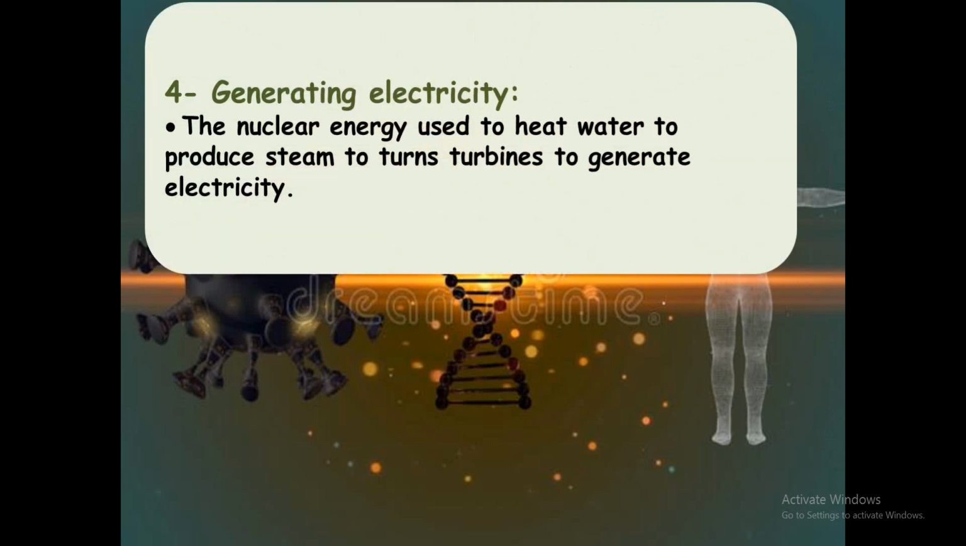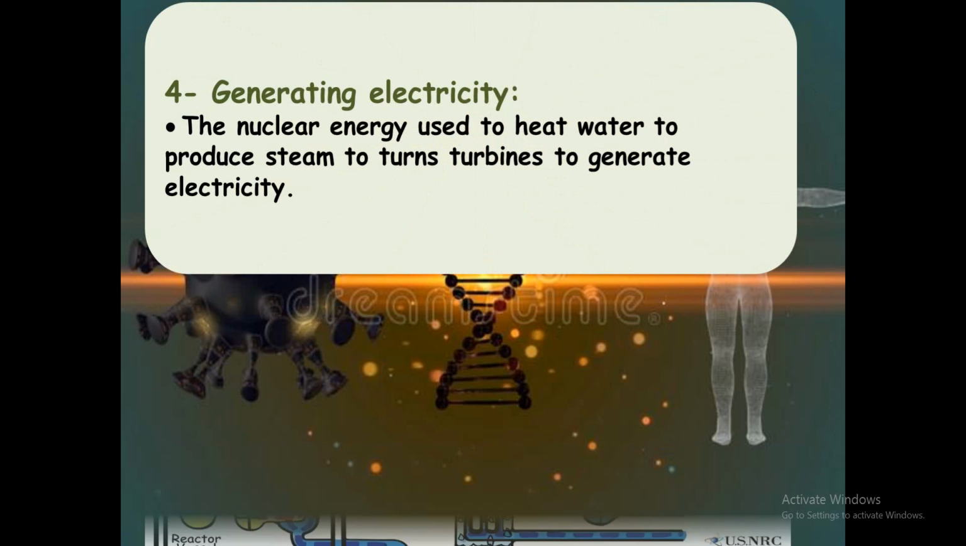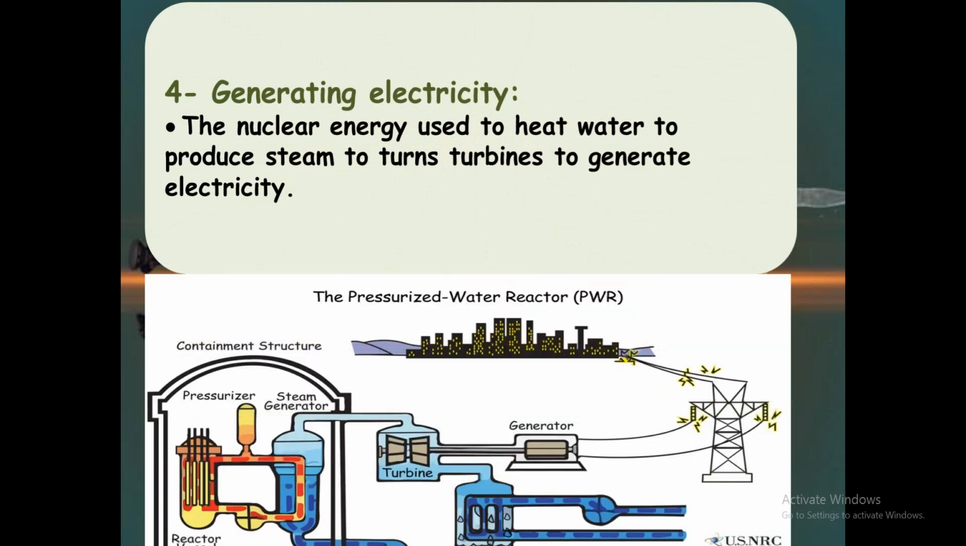We can use nuclear energy also in generating electricity. Nuclear energy is used to heat water to produce steam that turns turbines to generate electricity, as shown in the figure. So the heat energy produced from nuclear energy can turn turbines to generate electricity.